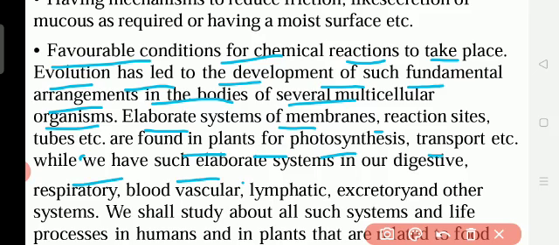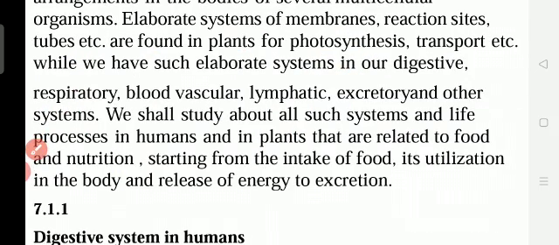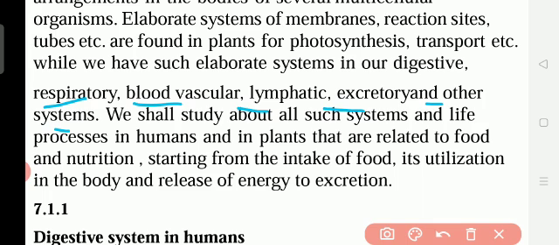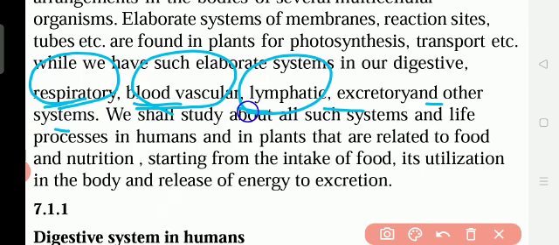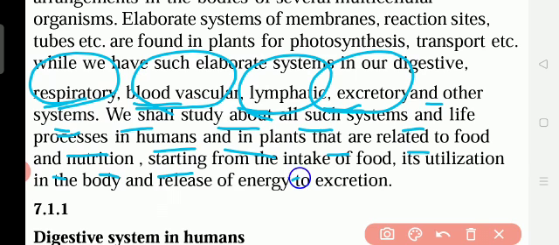While we have such elaborate systems in our digestive system. So according to the work, organs are arranged: respiratory, blood vascular, lymphatic, excretory, and other systems. In our body, life processes will be going on: respiratory system, blood vascular system, lymphatic system, excretory system, and other systems. We shall study about all such systems and life processes in humans and in plants that are related to food and nutrition, starting from the intake of food, its utilization in the body, and release of energy to excretion. We study the life processes in plants and human beings.